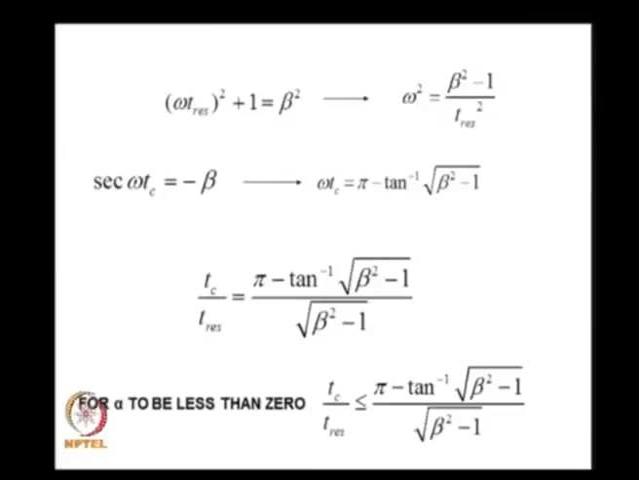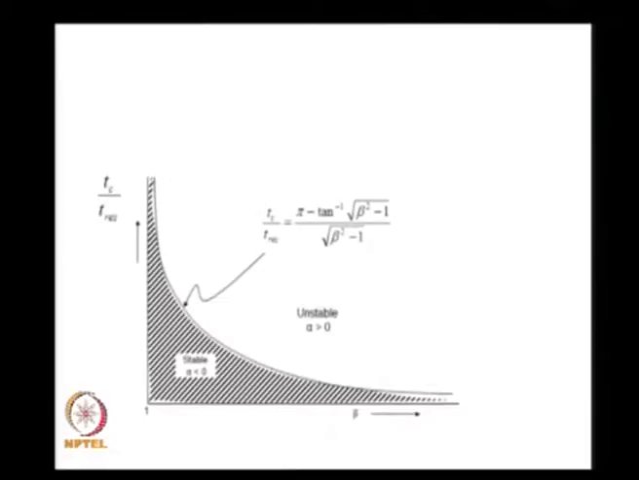Now I combine these two equations. I get the value of Tc from this particular expression, and T residence from this particular expression, and then I put the value of Tc by T residence, because it gives me the value pi minus tan inverse under root beta square minus 1 divided by under root beta square minus 1 over here. Now what is it I find? I get this critical value. This came for alpha equal to 0; for alpha less than 0, the value should be less than this, and based on this we plotted the stability diagram.